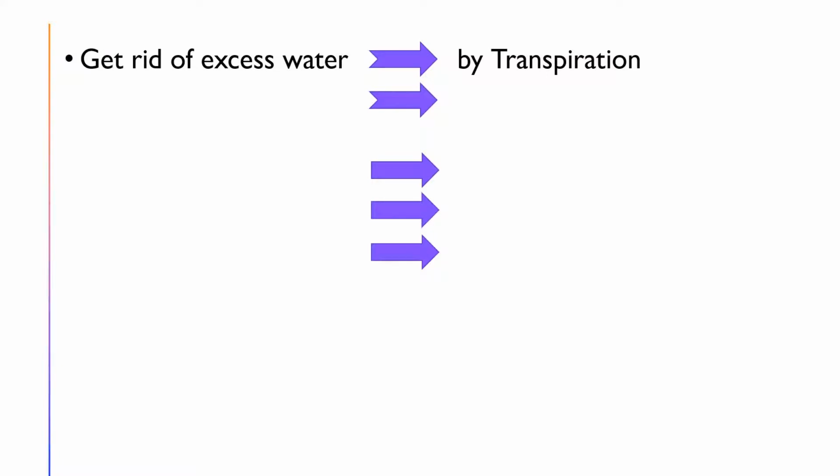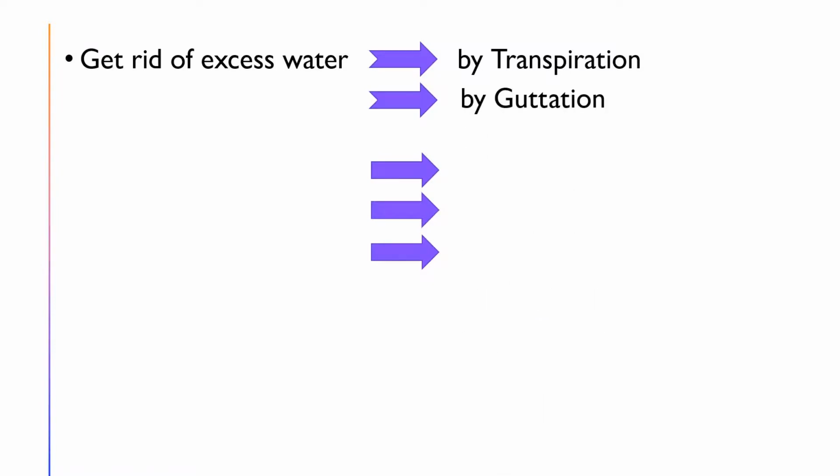The plants will remove the excess water by two processes. One is transpiration. What is transpiration? Transpiration is the process in which the excess water is removed in the form of vapors. This transpiration takes place commonly by the stomata, that is stomatal transpiration.